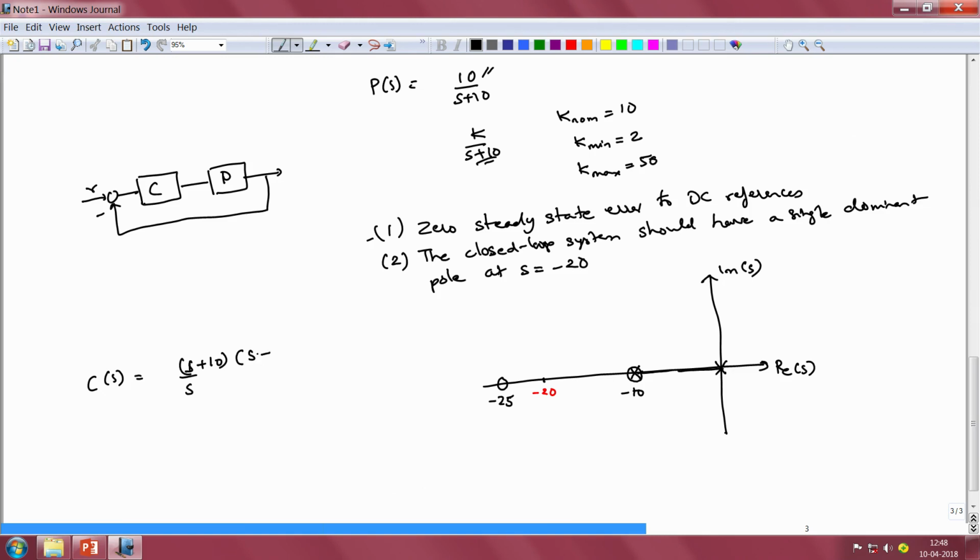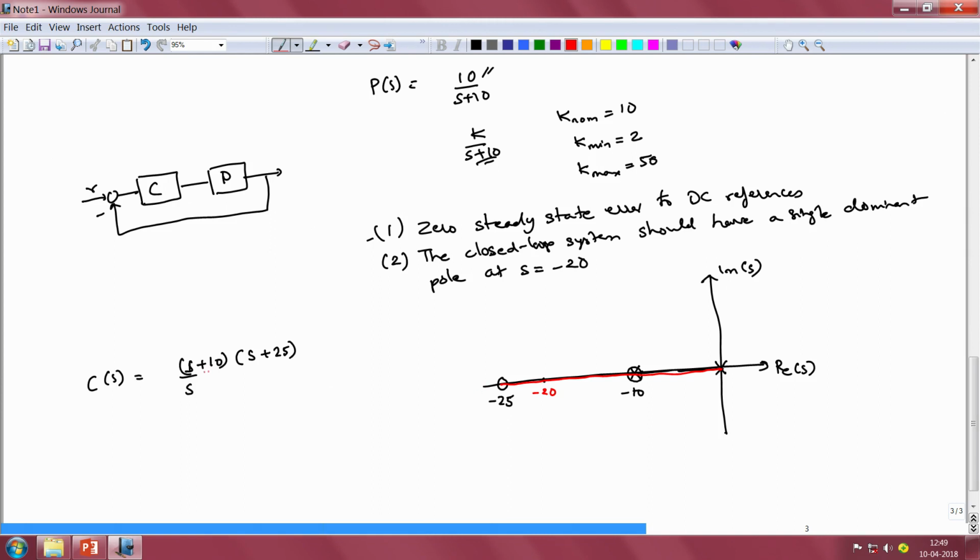It would have a 0 at s equal to minus 10, and a 0 at s equal to minus 25. As a consequence of this, our root locus would start from the open loop pole at s equal to 0 and go all the way to the open loop 0 at s equal to minus 25, and along the way pass through the point s equal to minus 20, which is where we want our closed loop dominant pole to lie.